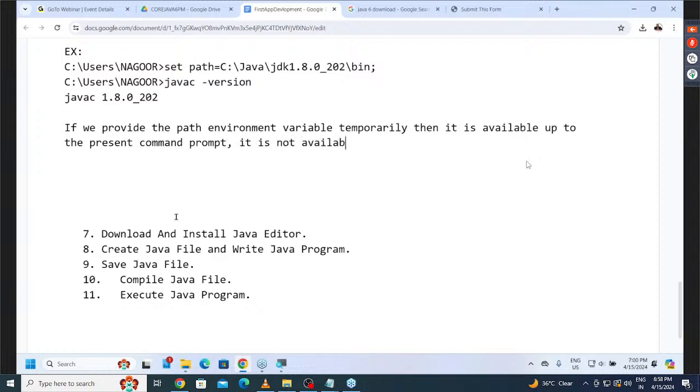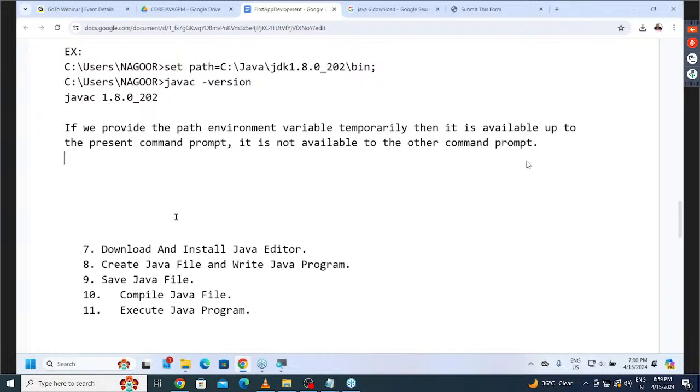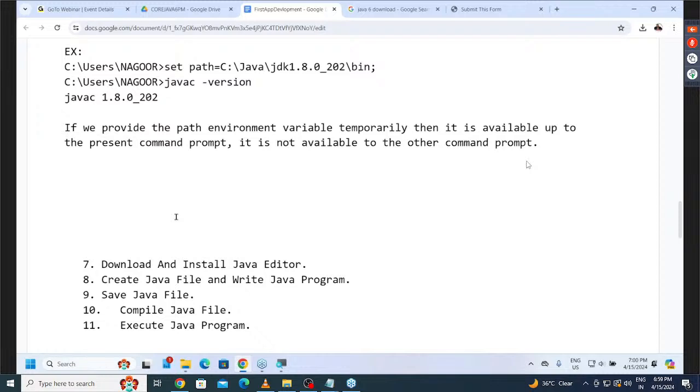It is not available to the other command prompts. Understand my point clearly? If we provide the path environment variable temporarily, then it is available up to the present command prompt. It is not available to the other command prompts. Okay, fine.